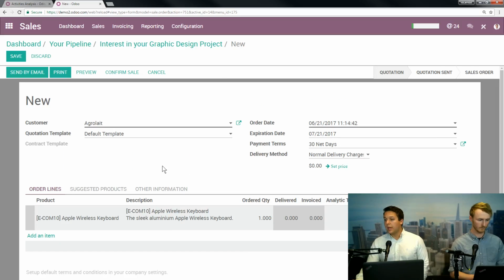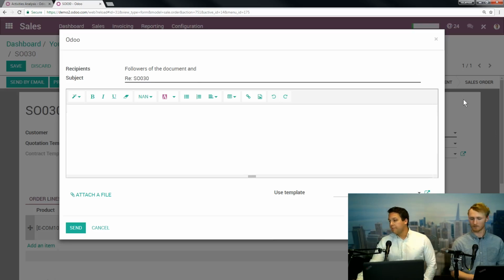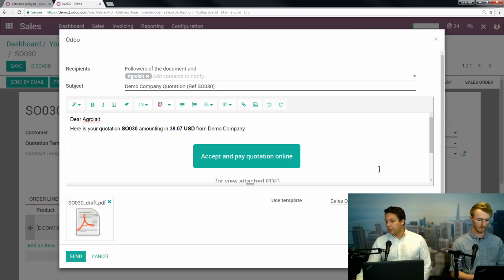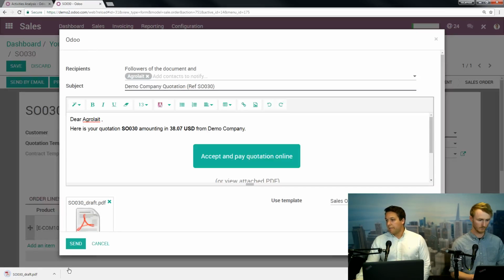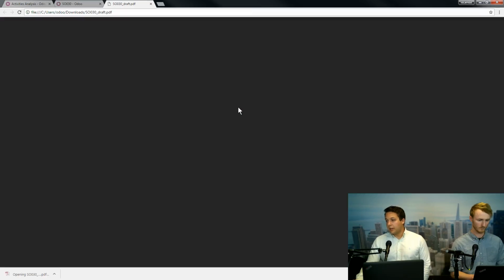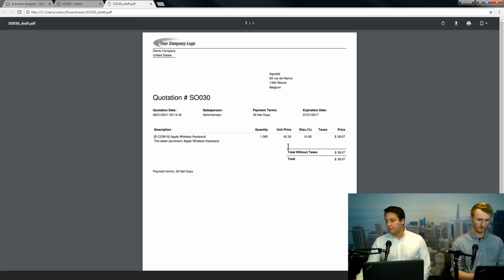So now that we have this quote right here, what we want to do is send it out to the customer. A couple things that are really important here. One, when we hit send by email, two things are going to populate in here that are really useful. One is this PDF right here, which is just going to be a basic quote. You have this template layout that you can play with, have your logo in here, a couple different templates. You can have it laid out and look nice.